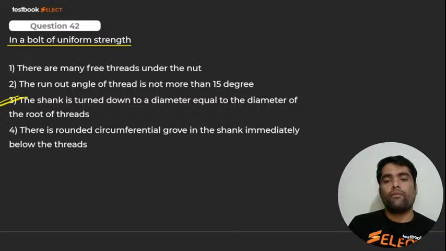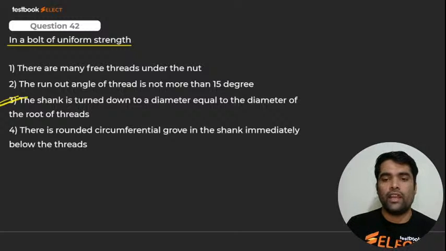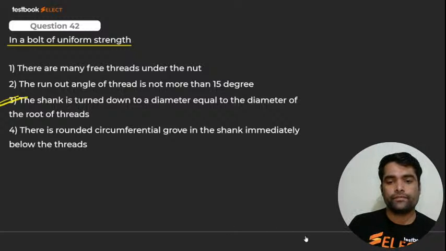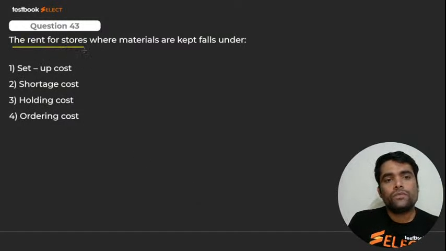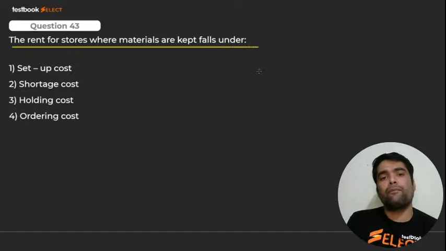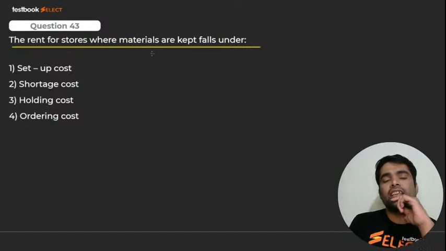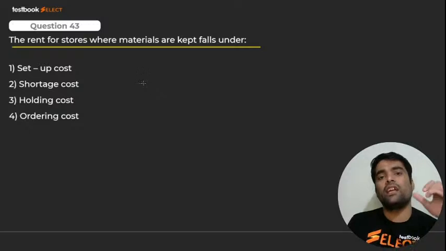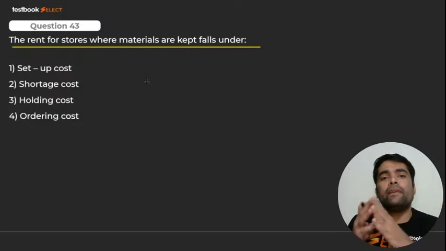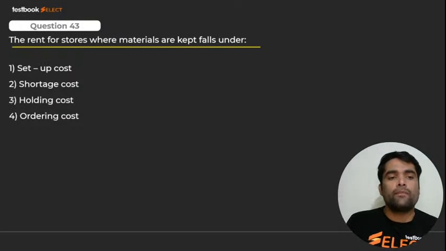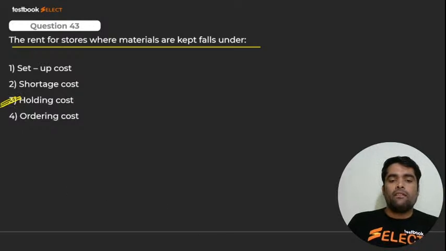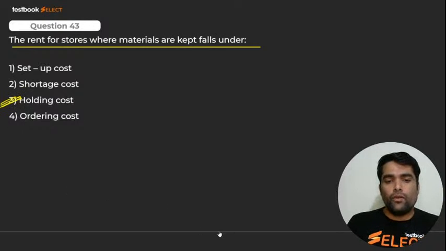What about this one? 42. Tell me the answer for 42. Very good, Ankit. Here we go for next. The rent for stores where materials are kept falls under what? You spent money to keep and handle the material, taking a godown or room on rent. So my dear, that will be counted under what? Material handling cost, and that is nothing but the holding cost of material. Third. Very good. Here we go for next.